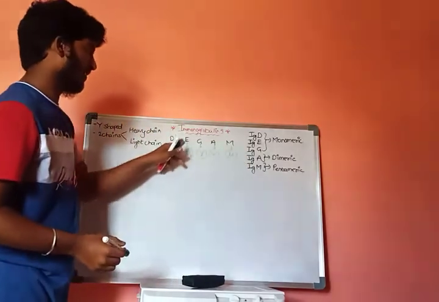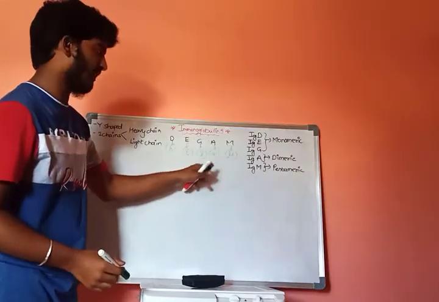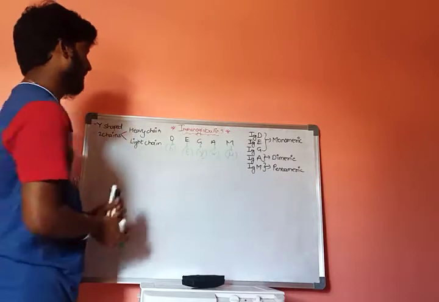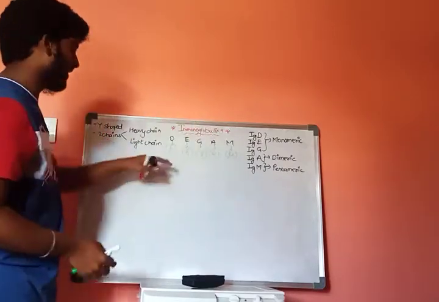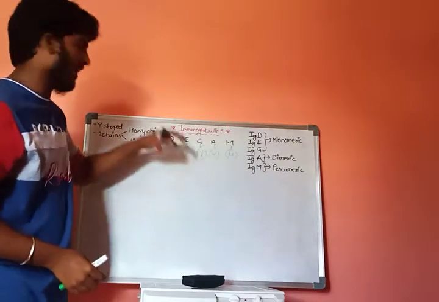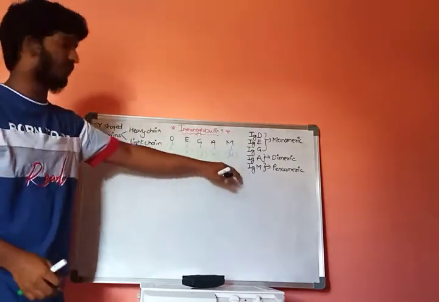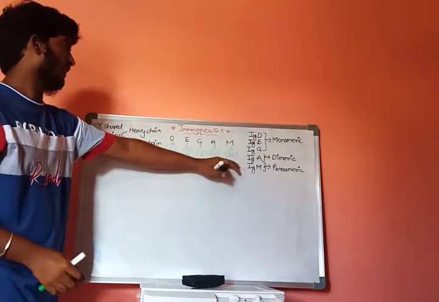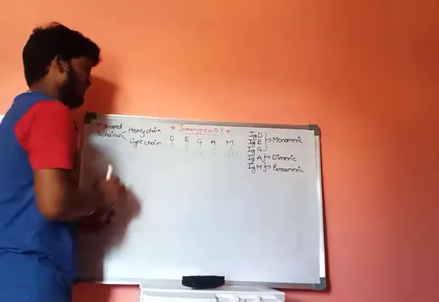D means delta, E means epsilon, G means gamma, A means alpha, and M means mu. There are 5 different types of heavy chains, and each type results in a specific type of immunoglobulin. These are the types of heavy chains.